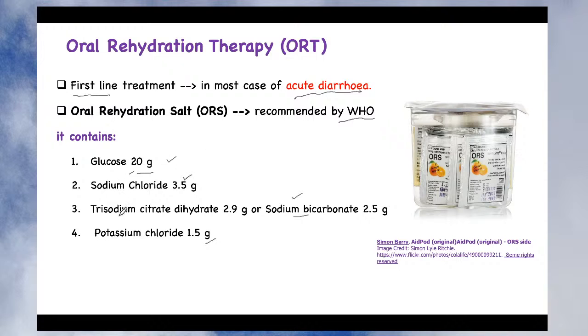When you have to give all these components to the patient, you can mix them with 1 liter of water and give this 1 liter of water to the patient to drink at different time intervals. Based on his comfort level, he can drink this 1 liter of electrolyte water as early as possible, so that there is no possibility of dehydration due to frequent passage of fluid stools from the body. So this is about the composition of oral rehydration therapy.